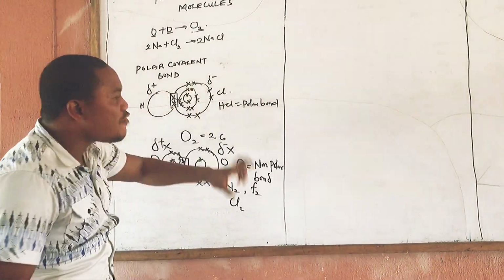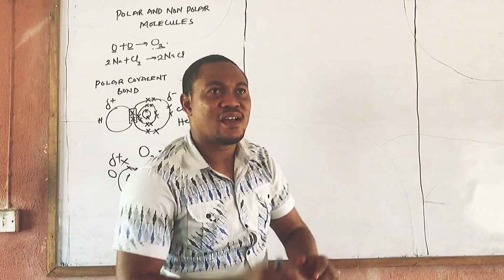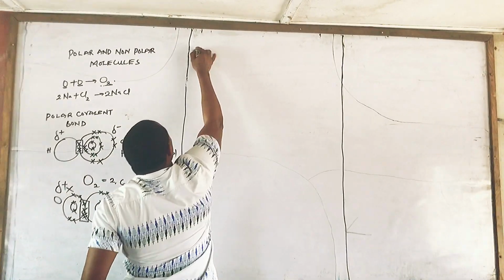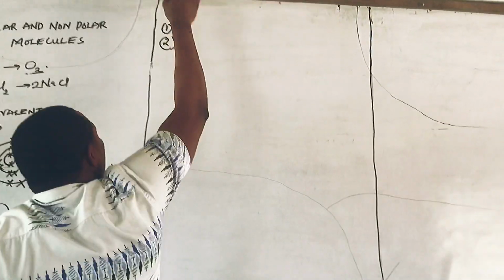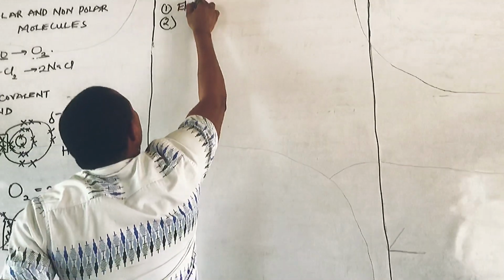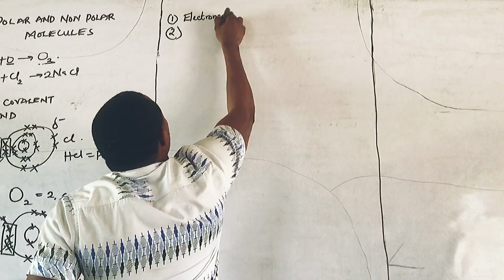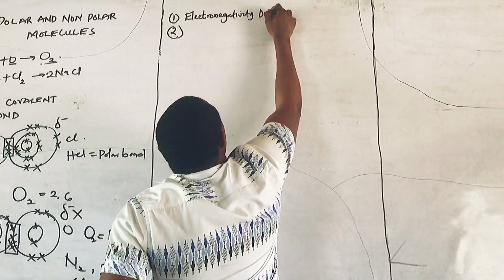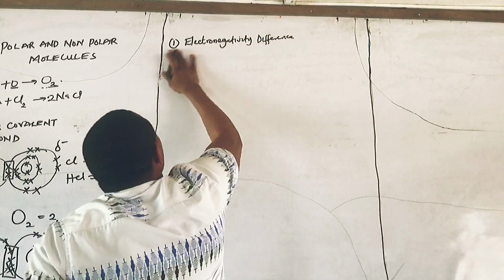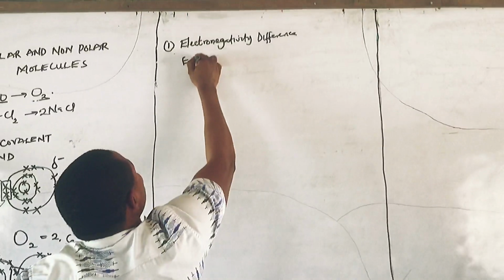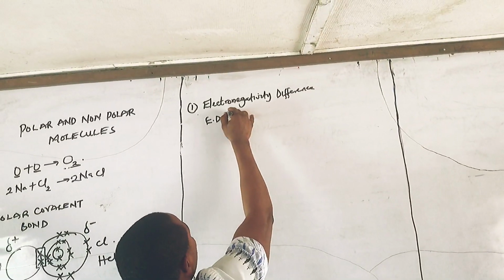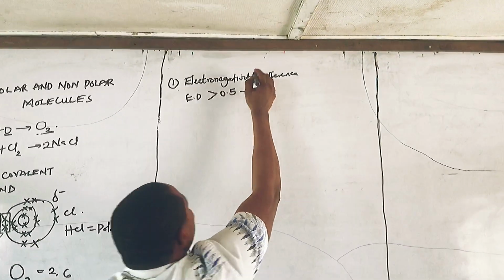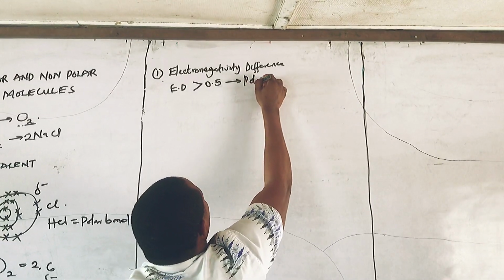How do you know if a molecule is polar? How do you know if a molecule is non-polar? You can know that by two ways. How to determine? Number one, you look at the electronegativity difference. Okay? Look at the electronegativity difference. If the electronegativity difference is greater than 0.5, it means it is a polar molecule.